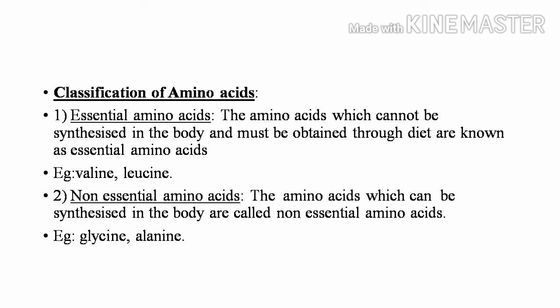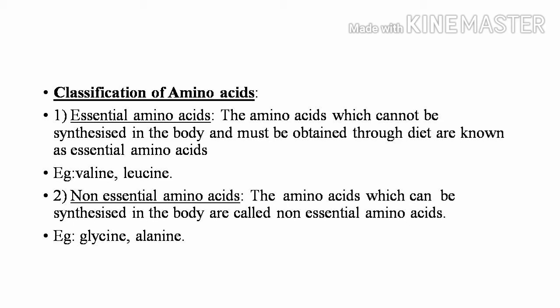Next, let us try to understand about classification of amino acids. Amino acids are classified into two categories: essential amino acids and non-essential amino acids. First, let us try to understand about essential amino acids. The amino acids which cannot be synthesized in the body and must be obtained through diet are known as essential amino acids.